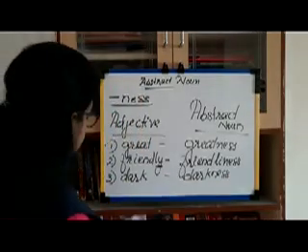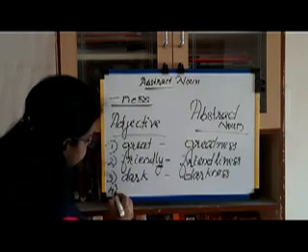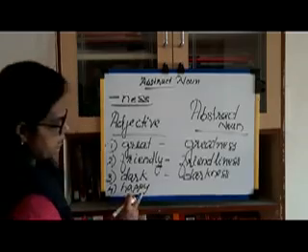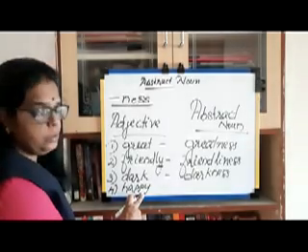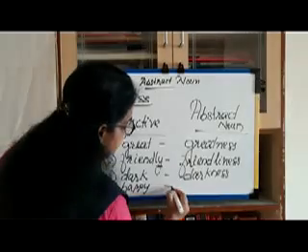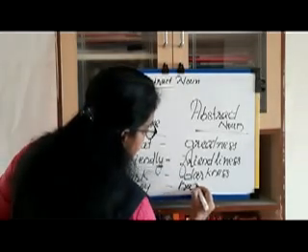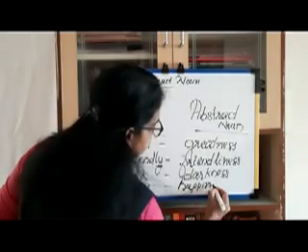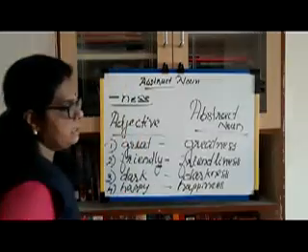Clear? Then the next word, happy. Here the ending letter is Y. You remove it, replace it, and write happiness. Clear?